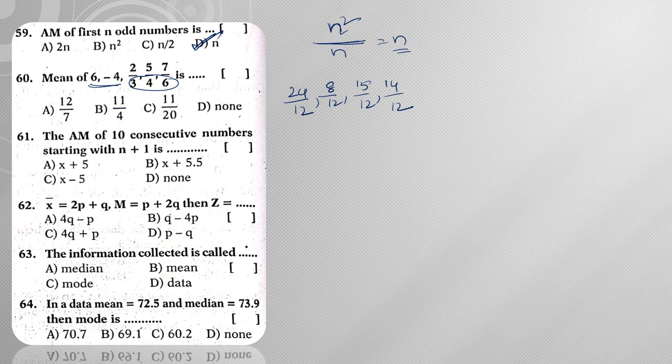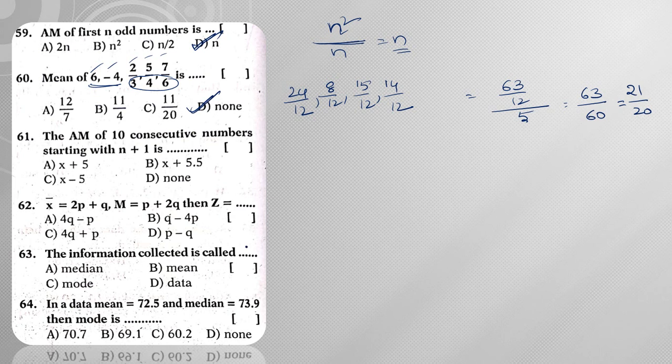Now adding this up, 24 plus 8 is 32, 32 plus 15 is 47, 47 plus 14 is 61. Now this gives me the sum 63 by 12, divided by the number of observations, 1, 2, 3, 4, 5, so it is 5. Now I can write it as 63 by 60. Now in the 3 table it cancels 21 times and 20 times, right? So the answer is 21 by 20.